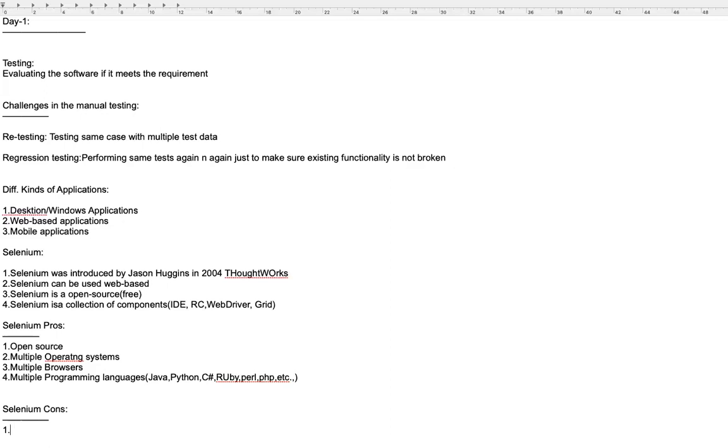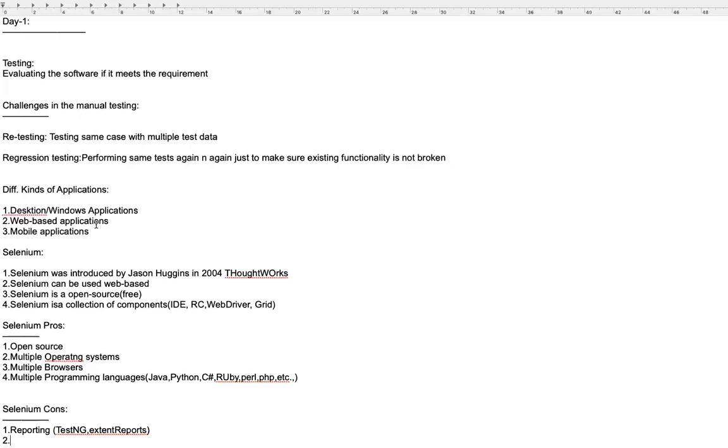For now, just think of Selenium as not being able to do everything on its own. Say, for example, the reporting for your test cases can't be done. So we depend on third-party tools like TestNG reports or Extent reports for getting the reports of your test cases which are executed.